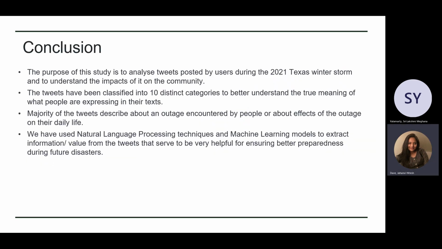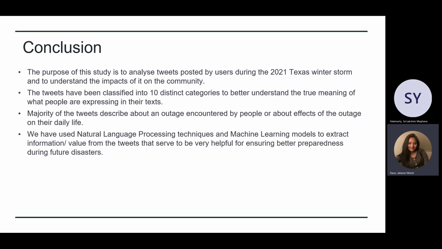Therefore, to conclude, we have implemented classification models which can help us visualize how the Texas storm has impacted the community. We were also able to see which category was the most spoken among people and how it impacted their daily routines, and we were also able to visualize how each of the categories progressed during the period of the storm.